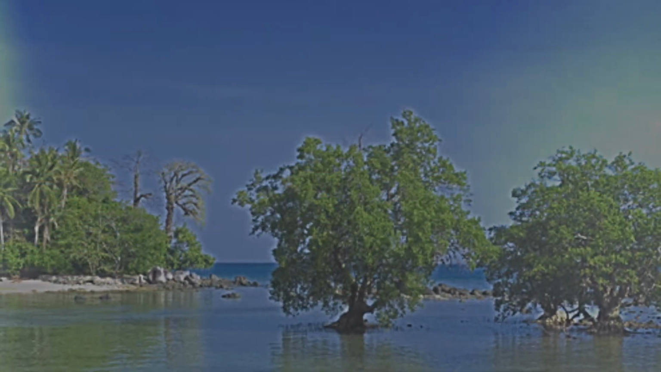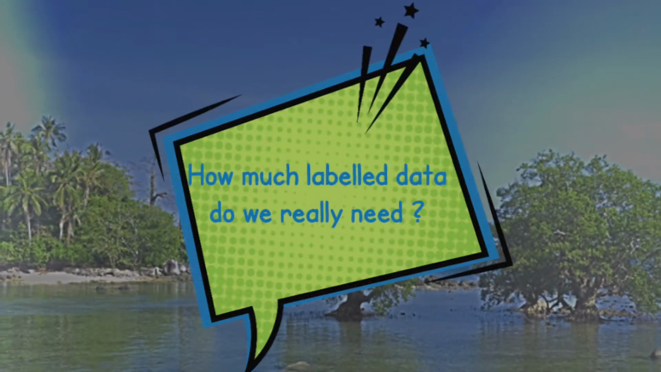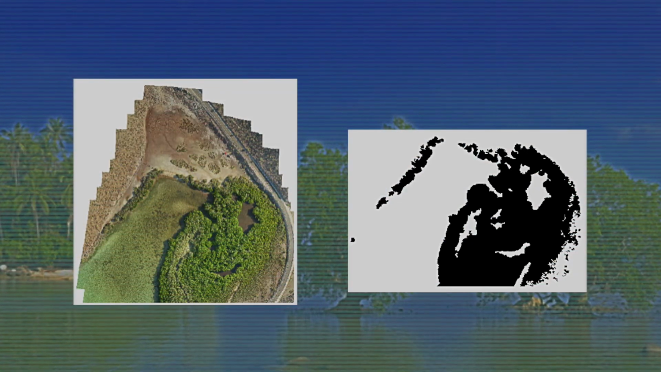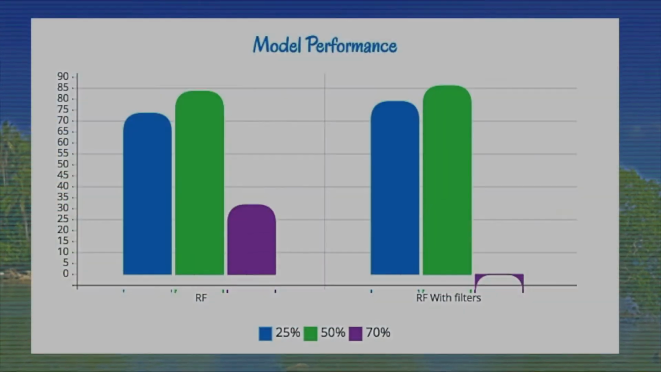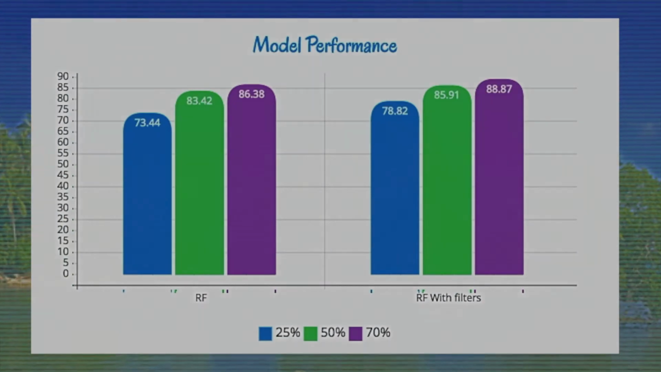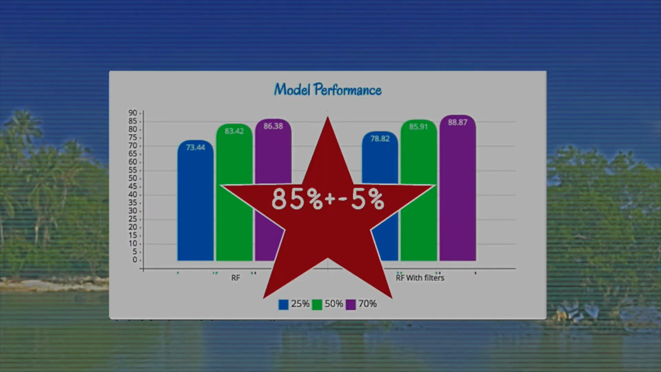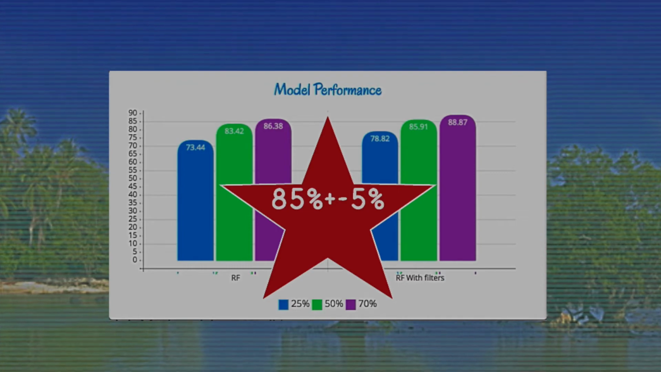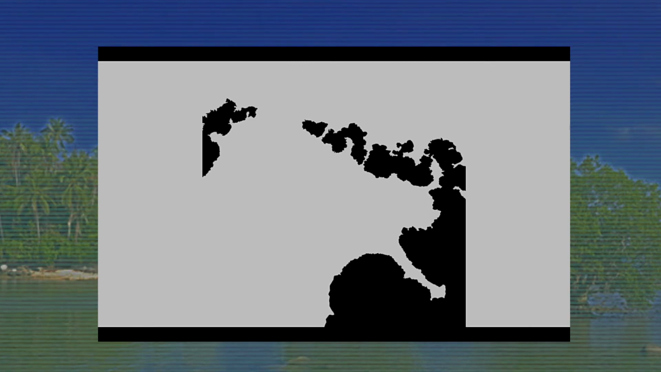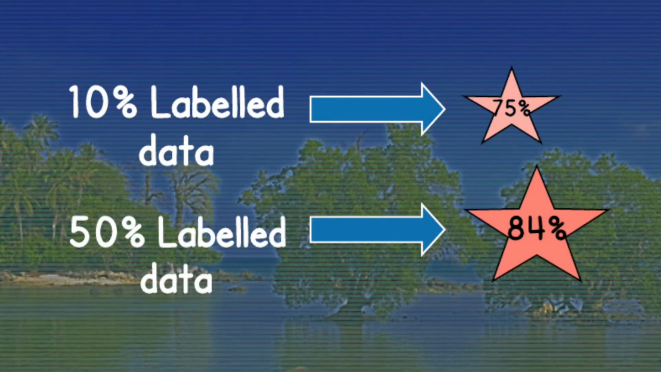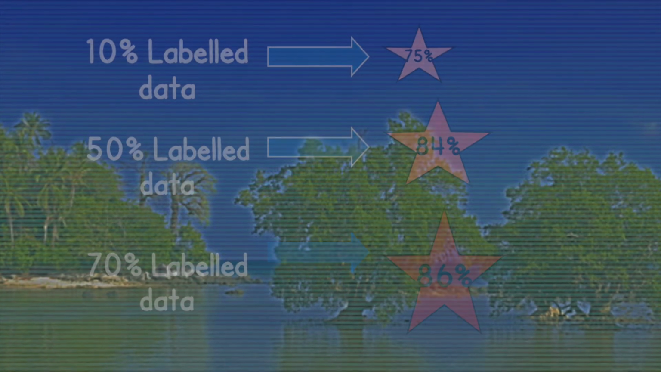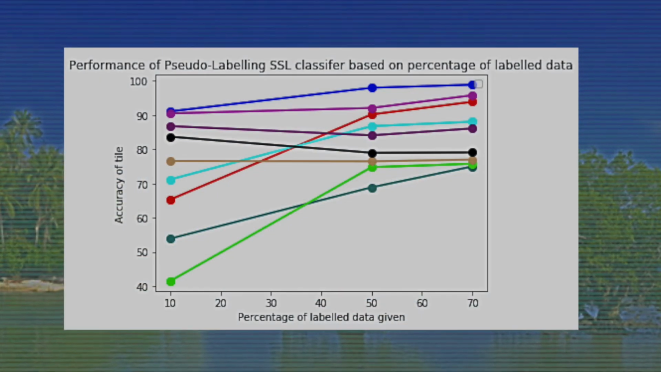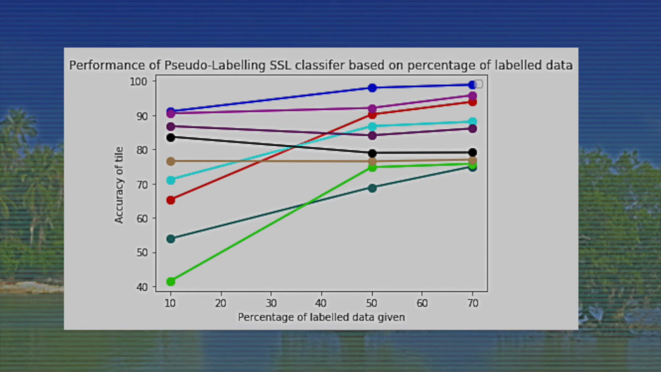You said accuracy depends on labeled data. How much labeled data do we really need? Ideally, all of it. Overall, right now we are obtaining an accuracy of around 85% with a deviation of 5% depending on the amount of labeled data. But the accuracy of the model obviously changes with the amount of labeled data. As the amount of the labeled data increases, the model performs better. These graphs show how our model performs as a function of the amount of labeled data.